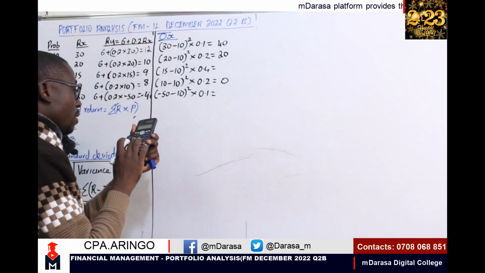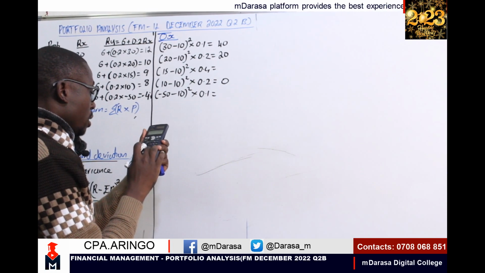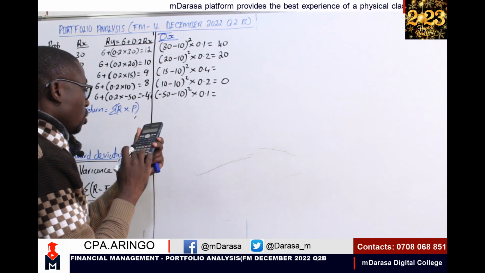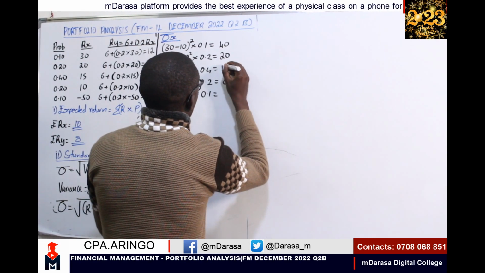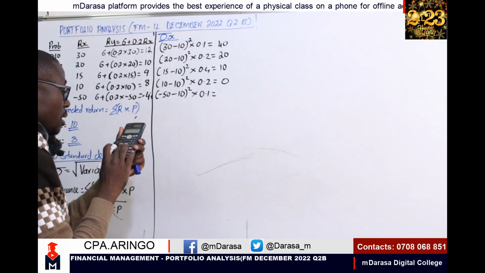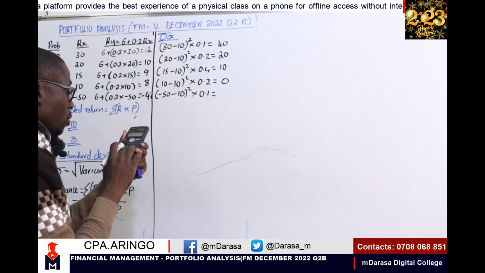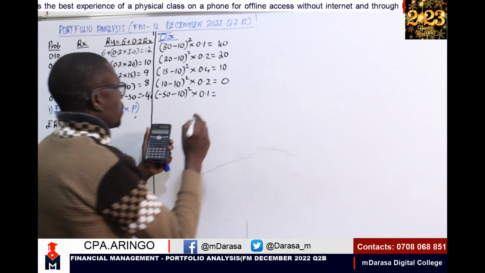Then 15 minus 10, squared, times 0.4, gives a figure of 10. Then minus 50 minus 10, squared, times 0.1, gives 360.